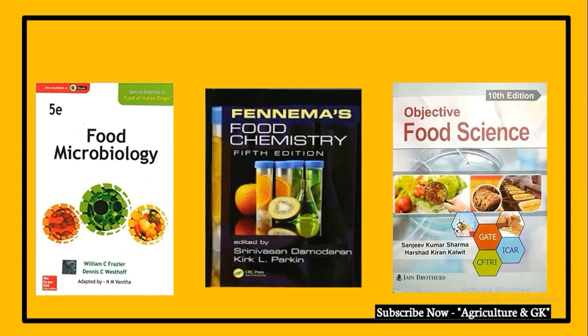For cracking the chemistry part, the most useful book is Srinivasan Damodaran's Fennema's Food Chemistry, which includes the effect of heat during processing and the effect on food during preservation techniques and processing techniques. In depth coverage is given in Fennema's Food Chemistry. The objective food science book includes GATE practice papers, not only topic by topic.